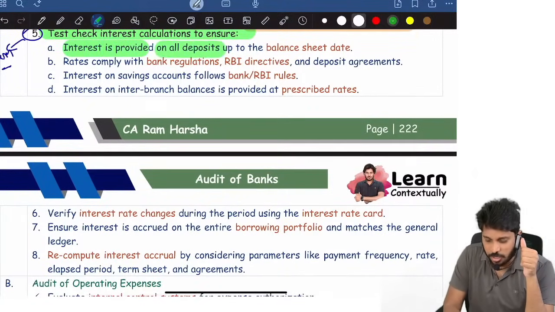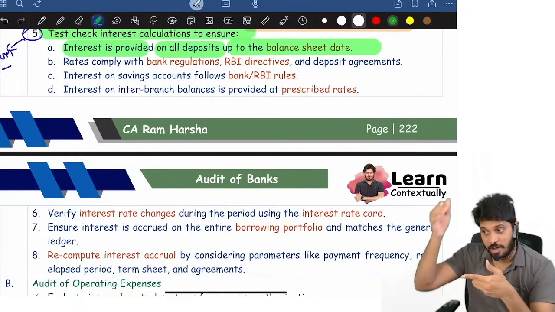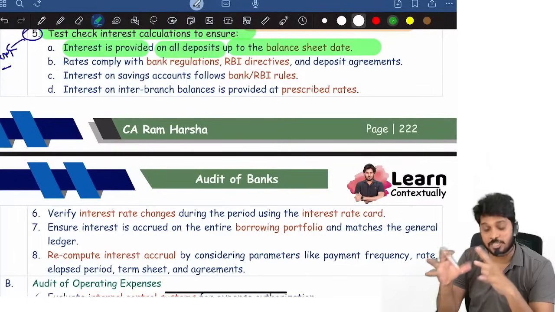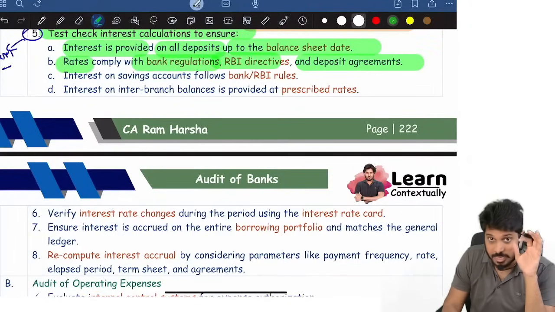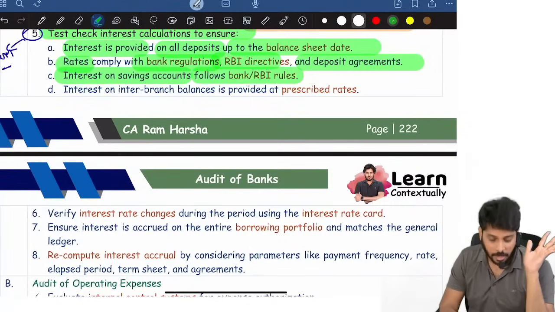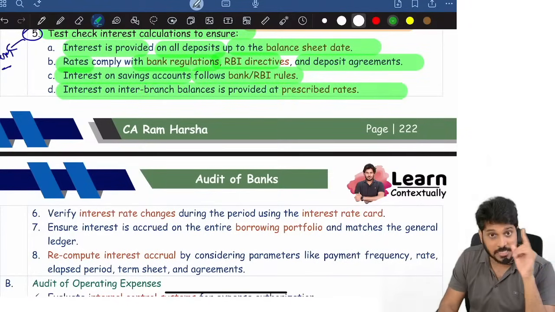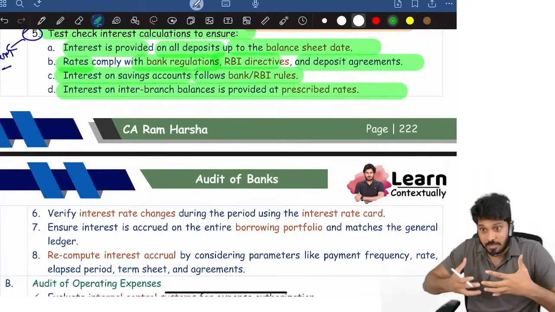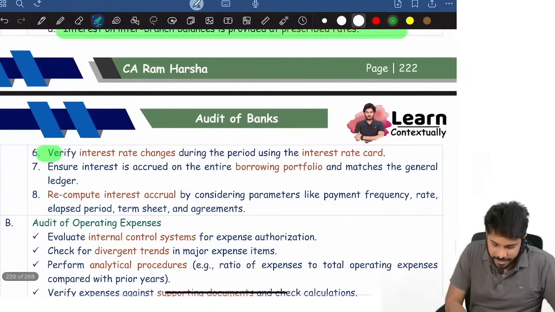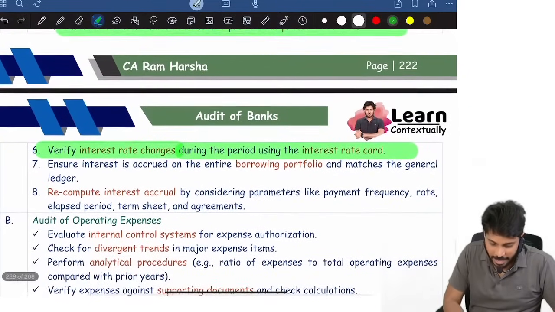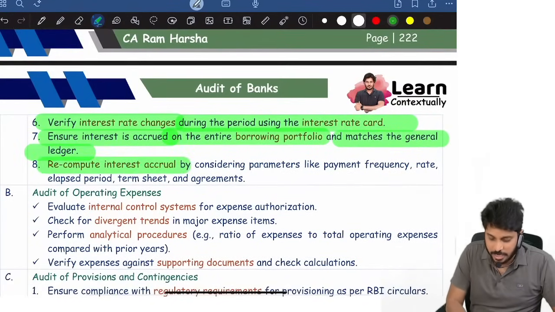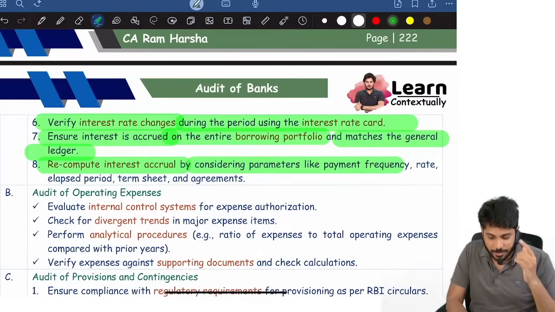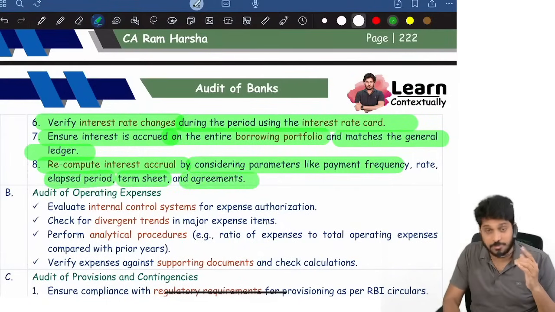Interest is provided on all deposits up to balance sheet date. See that on every deposit up to balance sheet date, outstanding interest is recognized. See the interest rates are as per bank regulation, RBI directives and deposit agreements. See that interest on savings account follows RBI rules. Interest on interbranch balances also must be provided at prescribed rate in branch books. Verify interest rate changes during the period and ensure interest is accrued on entire borrowing portfolio and matches the general ledger. Recompute interest accrual by considering payment frequency, rate and term sheet as well as agreements.